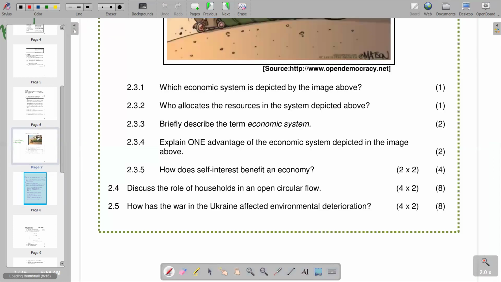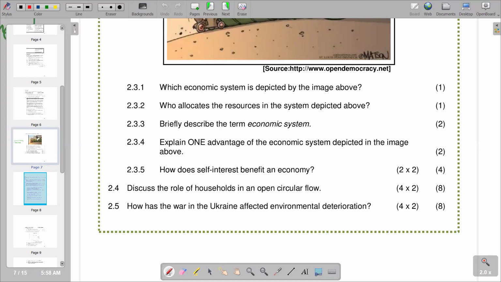So moving on to the next question, which is now our 2.3.2, who allocates the resources in the system above, which is on our previous question that we just looked at. Then we go to the next question, which is briefly describe the term economic system. We've also looked at that. So we go to 2.3.4, which says explain one advantage of the economic system depicted in the image above.